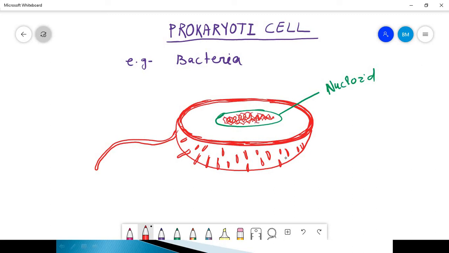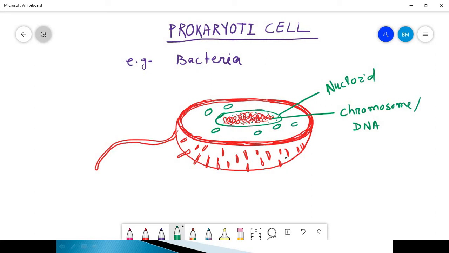That's why it is said that the nucleus is without any nuclear membrane. This is the chromosome, or we can call it bacterial DNA, present in this defined area, and outside this area, smaller circular DNA are present.